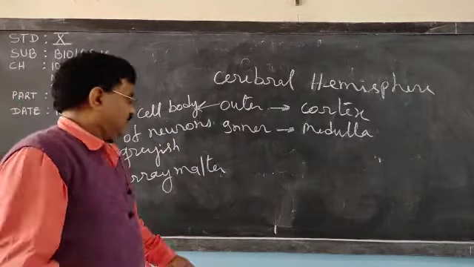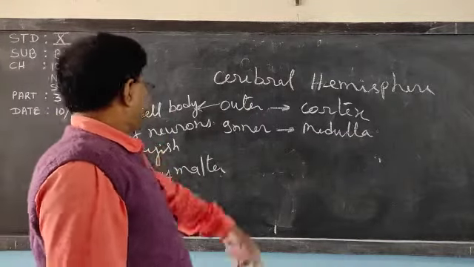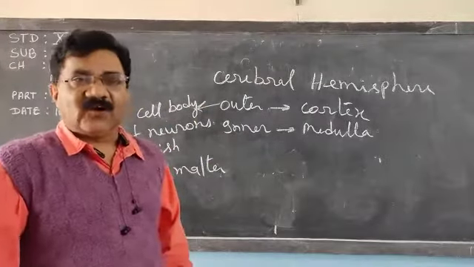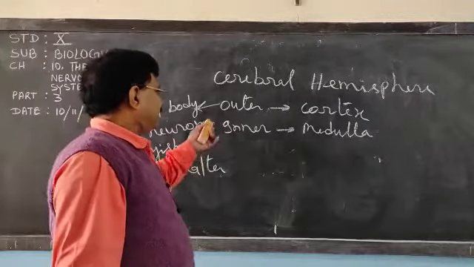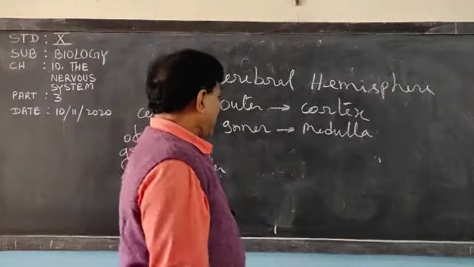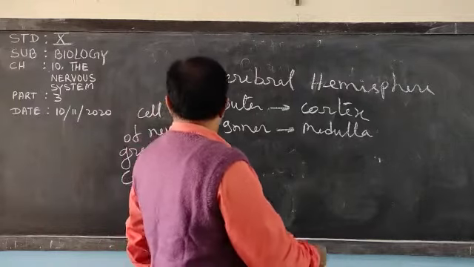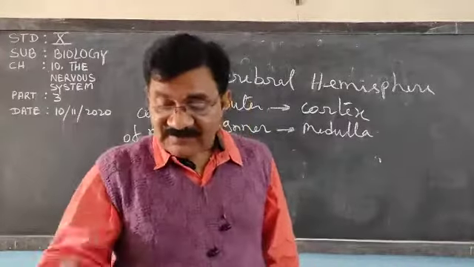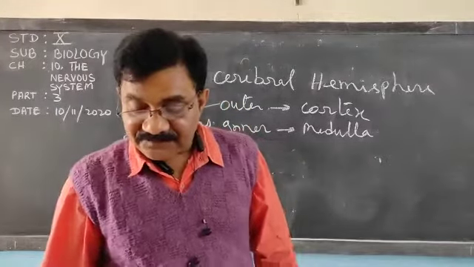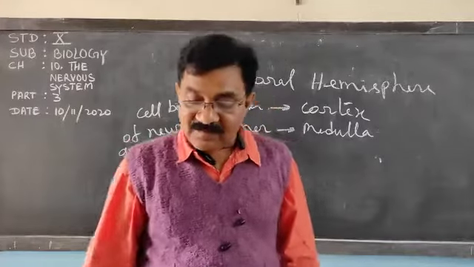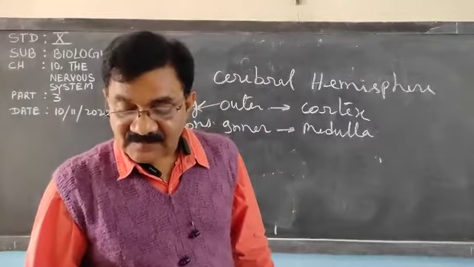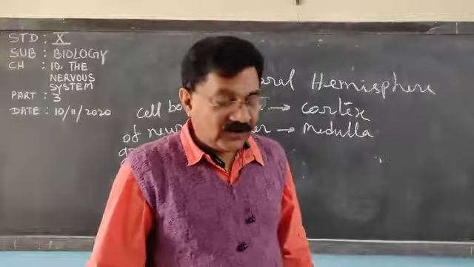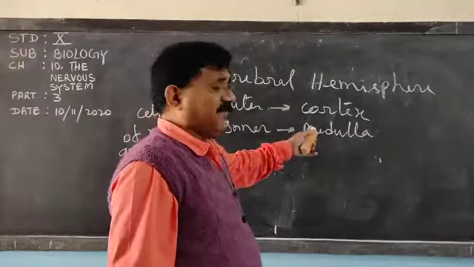Give reason why the outer cortex is grayish in color: due to presence of cell bodies of the nerve cell or neuron. The outer portion is gray matter and folded convolutions are there in gray matter.